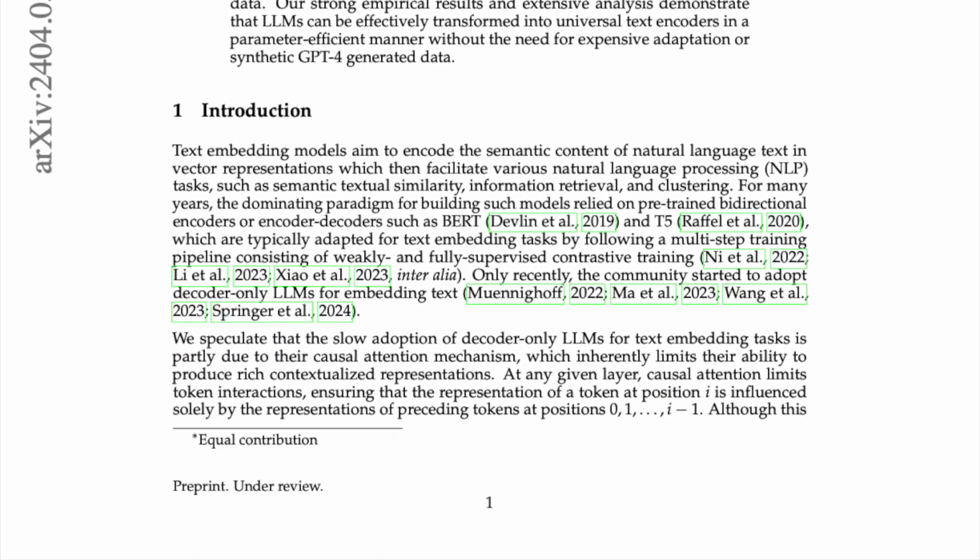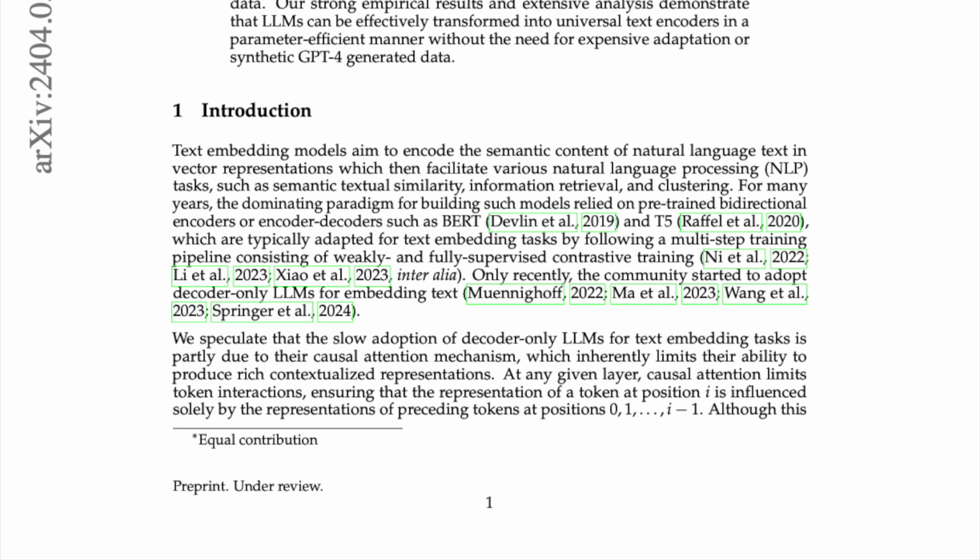1. Introduction. Text embedding models aim to encode the semantic content of natural language text in vector representations, which then facilitate various natural language processing (NLP) tasks, such as semantic textual similarity, information retrieval, and clustering.